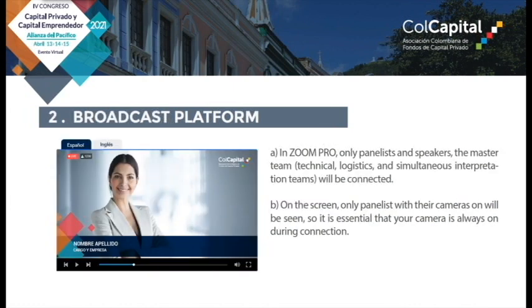The platform in Zoom Pro will only be connected with the panelists and conferences, the master, which is the technical logistical team that will provide simultaneous translation. On the screen you will only see the panelists that have their cameras on. Therefore, it is important to maintain your camera on during the whole connection.